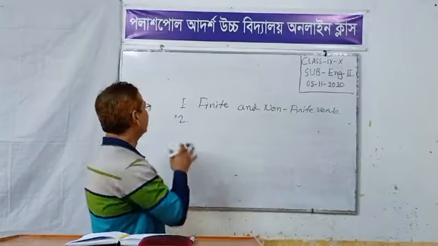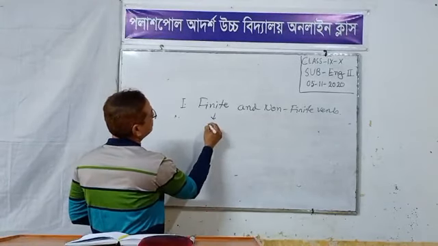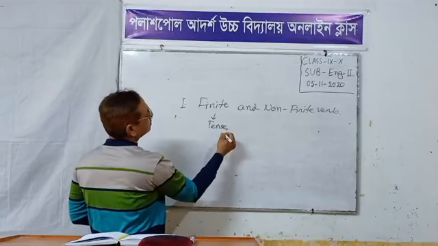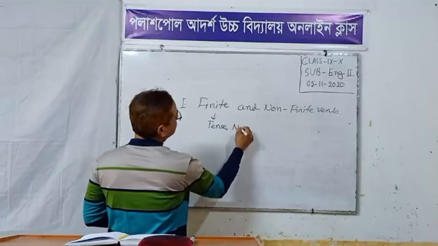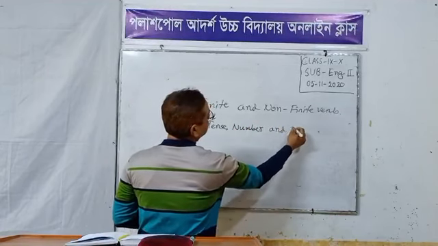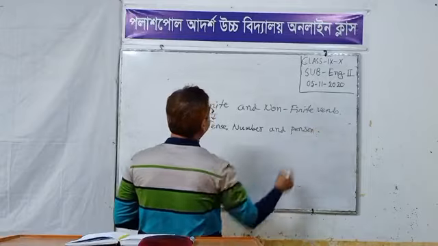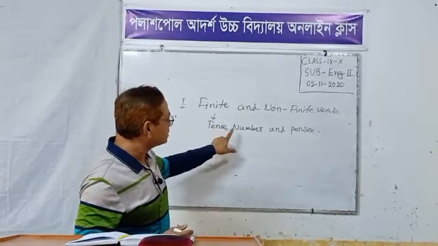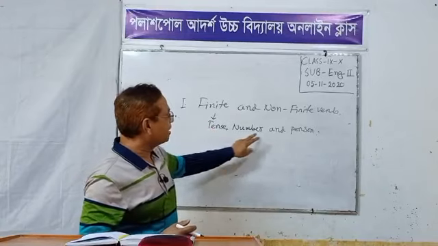We know a finite verb changes according to tense, number and person.